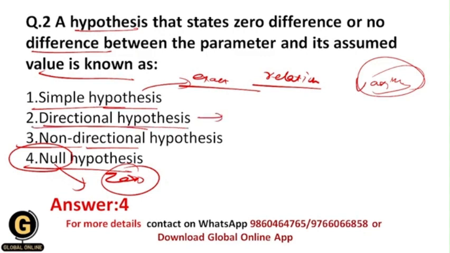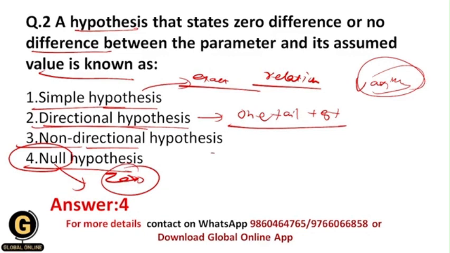Now what is a directional hypothesis? Basically, a directional hypothesis is the hypothesis which states the result in one direction only. It has only one direction, and that's why this kind of hypothesis is tested by a one-tail test. I think we have seen this test in yesterday's video, so you can refer to yesterday's video.